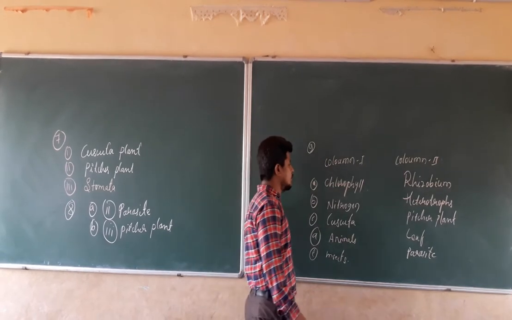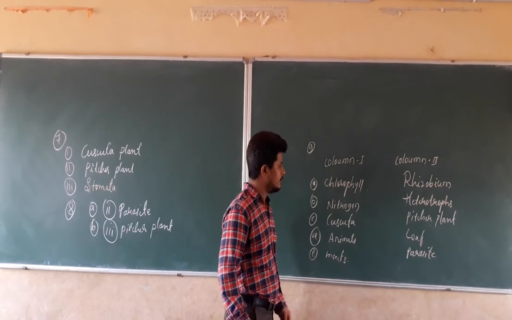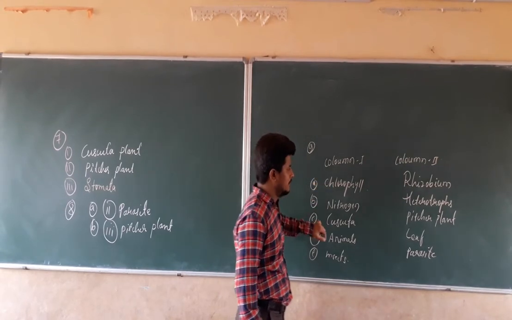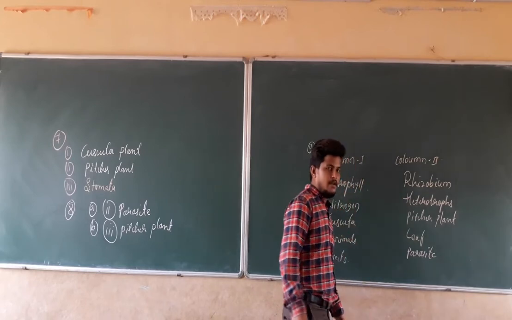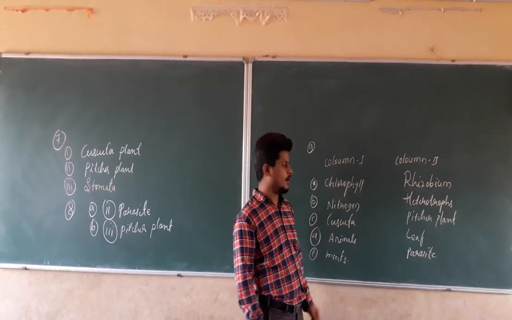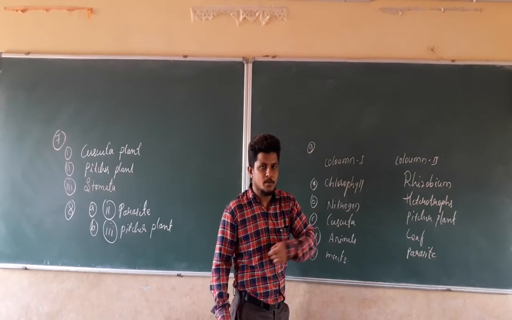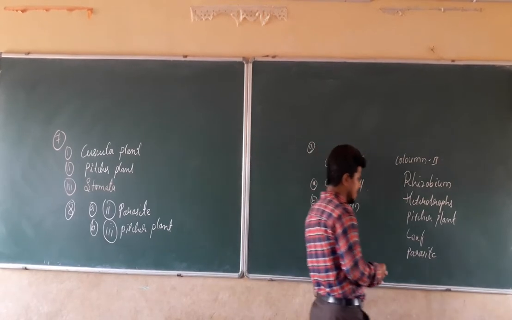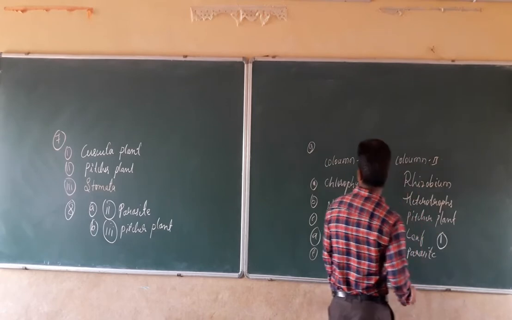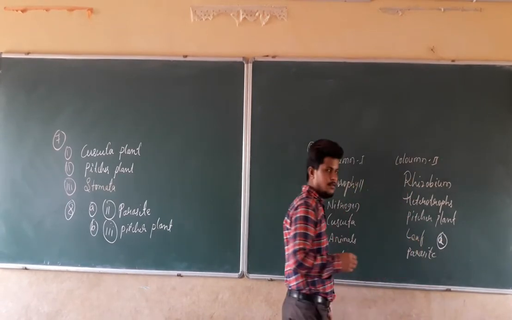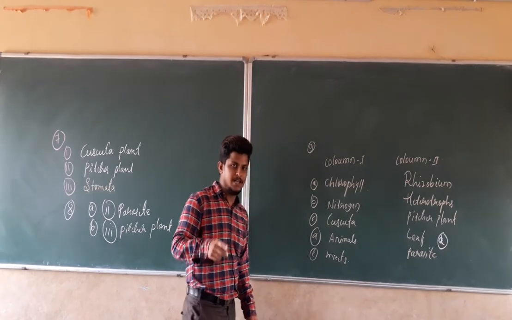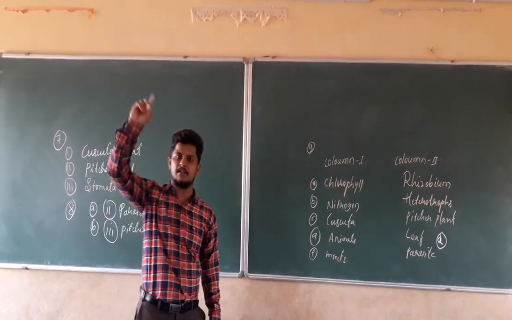When we check the chlorophyll, first we have to check the chlorophyll. The options are rhizobium, heterotroph, pitcher plant, leaf, and parasite. Which one will be the correct match for chlorophyll? Where is the chlorophyll going to be present? Chlorophyll will be present in the leaf. So the answer for the first, A, will be the leaf. Chlorophyll will be present in the leaf, which is going to absorb the sunlight coming from the sun.